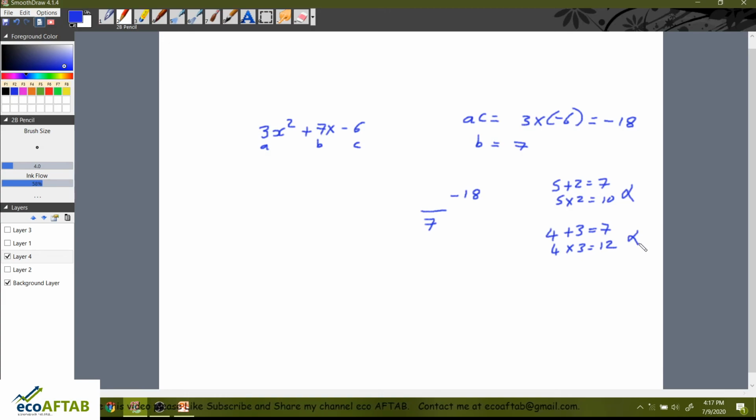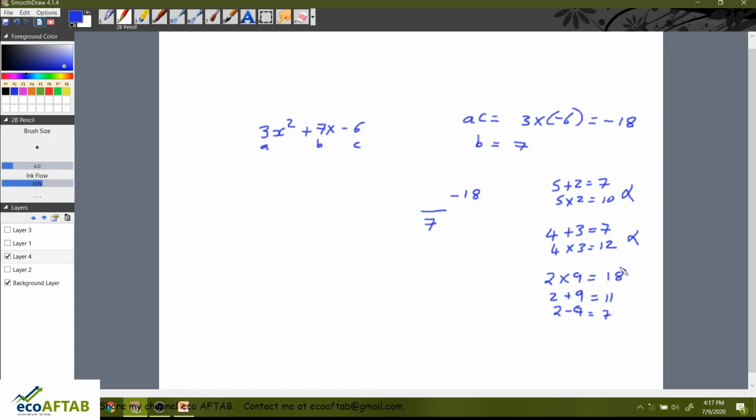Then what is the combination that we can get? So if I say 2 into 9, 2 into 9 is 18, and 2 plus 9 is 11, 2 minus 9, it is minus 7, I'm very sorry. 9 minus 2, it is 7.